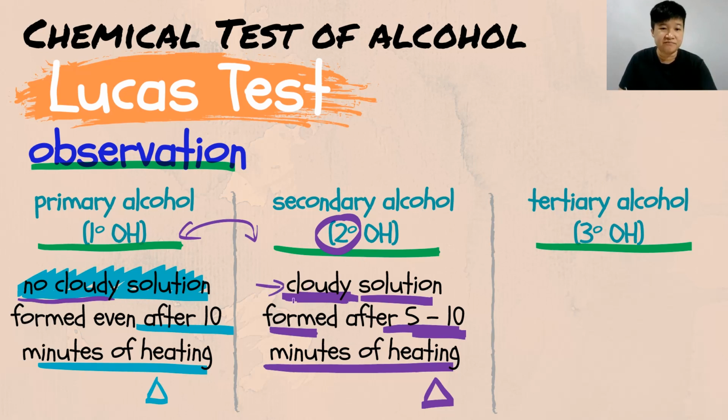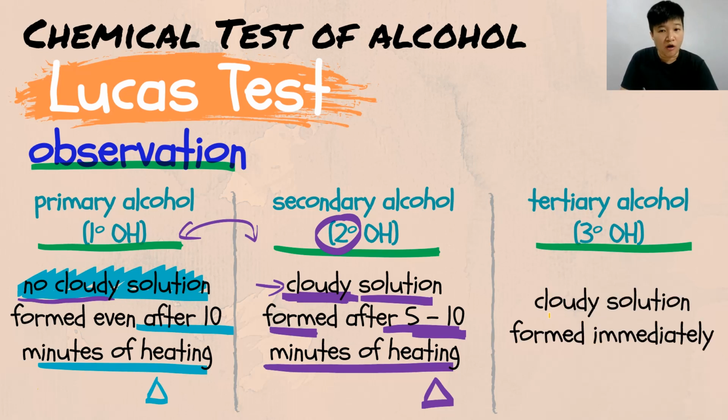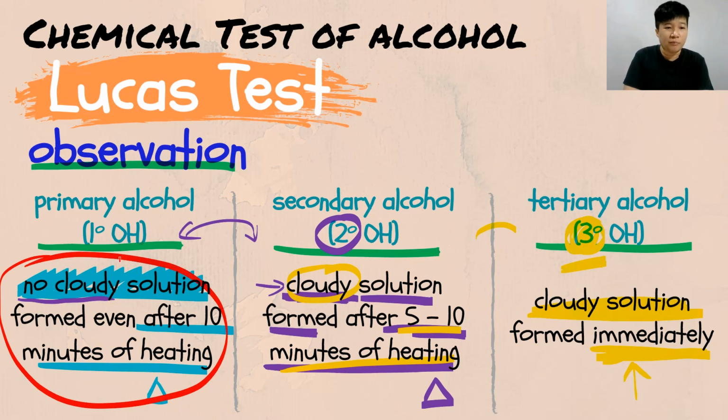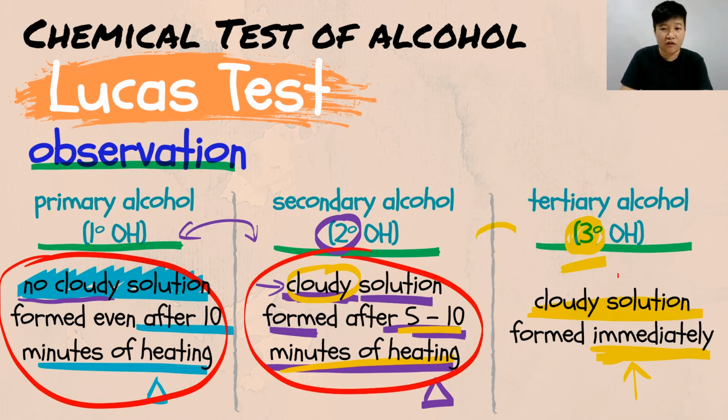See the difference? Last but not least, your tertiary alcohol will also form a cloudy solution. But what makes your tertiary alcohol different from the secondary? Your tertiary alcohol will form the cloudy solution immediately. Look at the differences, it's the time. Your secondary alcohol will form a cloudy solution, but it will take about 5 to 10 minutes of heating. But for your tertiary alcohol, you will form your cloudy solution immediately. See the difference? So all this is the observation for the different classes of alcohol.